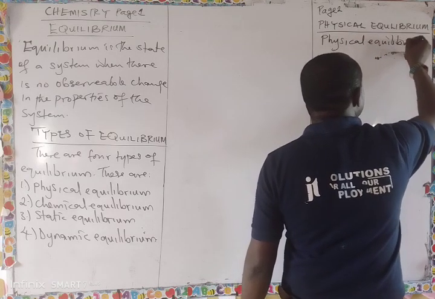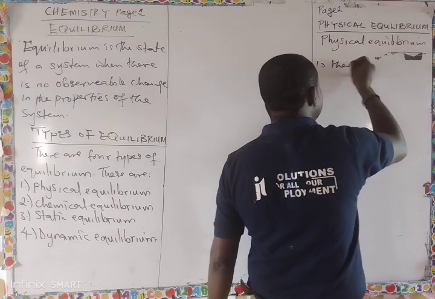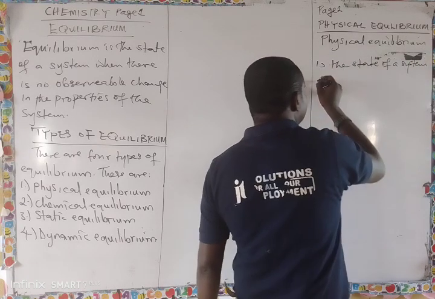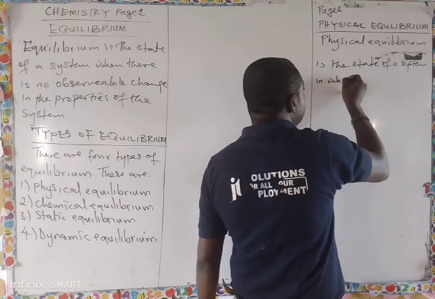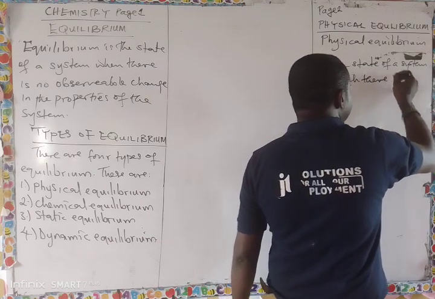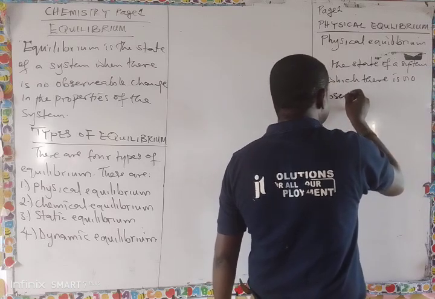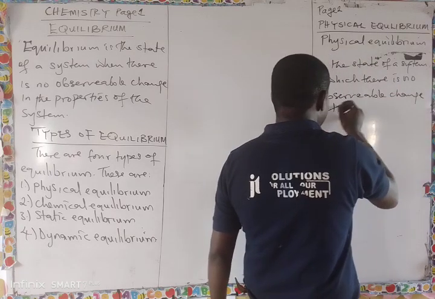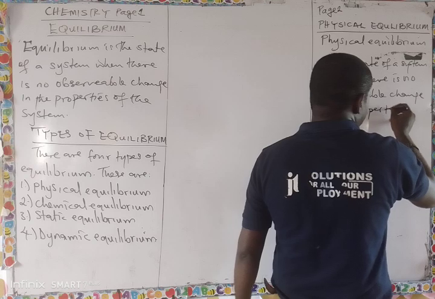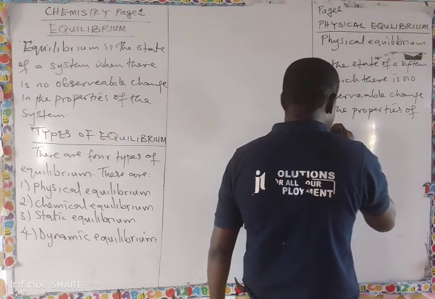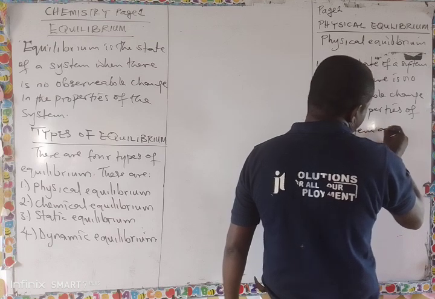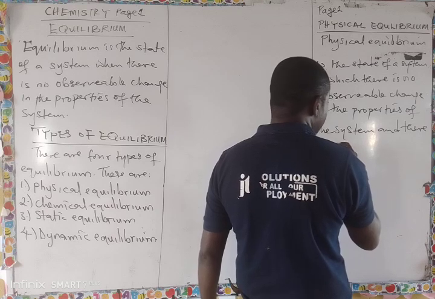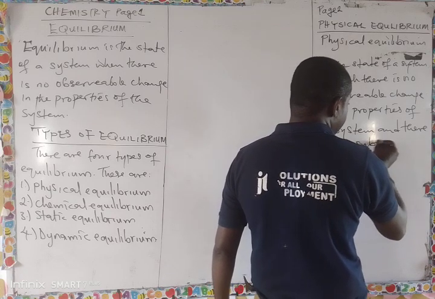So now, physical equilibrium is the state of a system in which there is no observable change in the properties of the system, and there is no new substance.